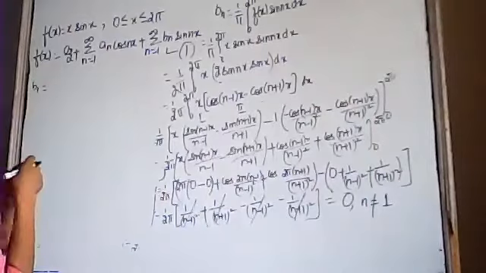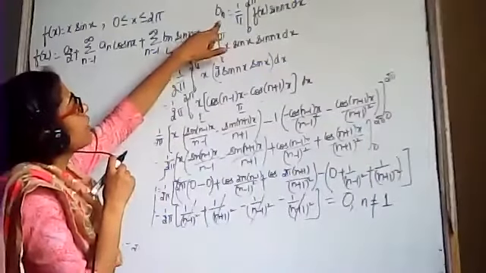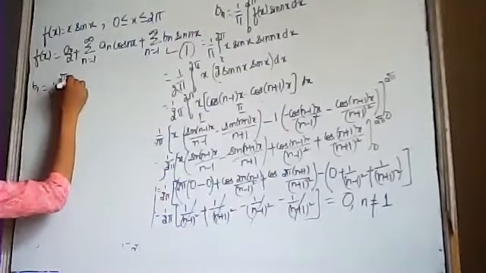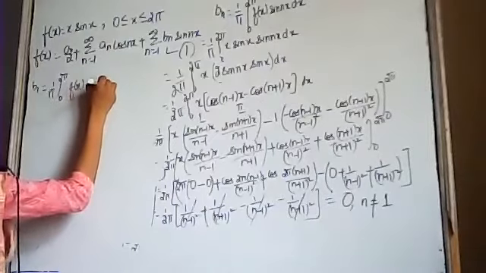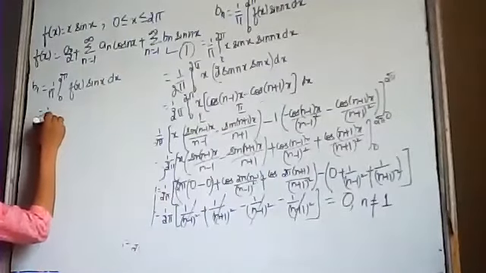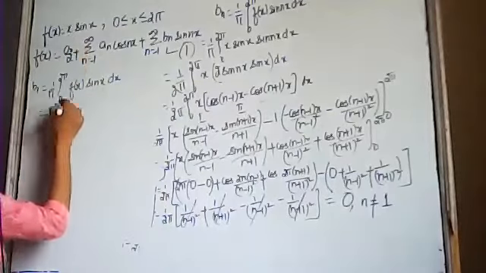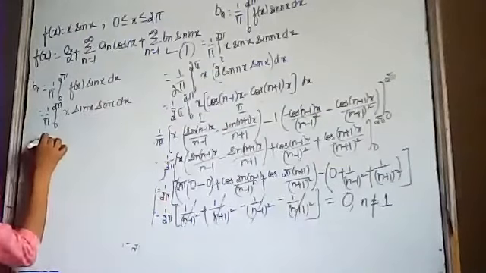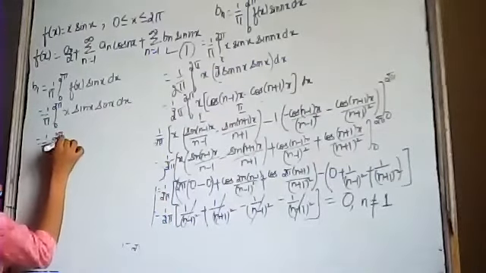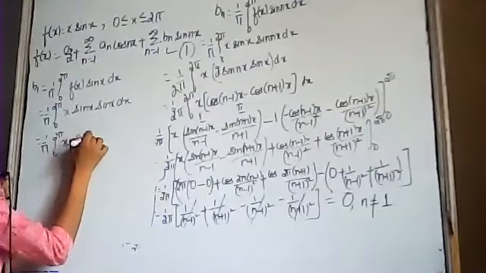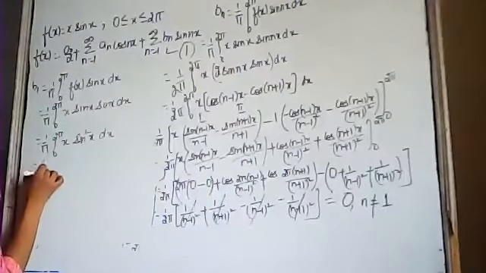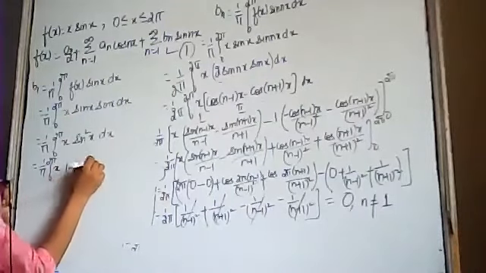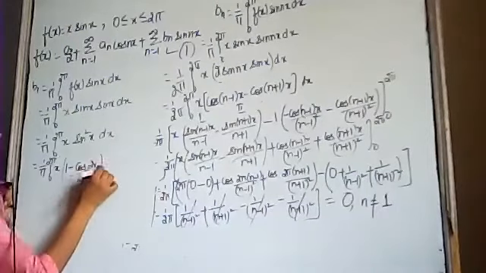Value of b1 will be, in the place of bn, replace n with 1. You will get 1 by pi, integral from 0 to 2 pi, f(x) sin x dx. This is equal to 1 by pi, integral 0 to 2 pi, f(x) is x sin x, one more sin x dx. This is equal to 1 by pi, 0 to 2 pi, x into sin x into sin x is sin square x. Sin square theta is (1 minus cos 2 theta) divided by 2.